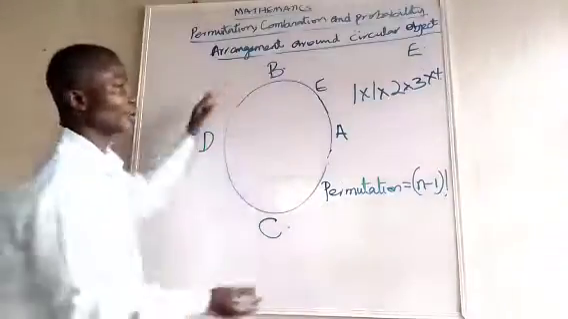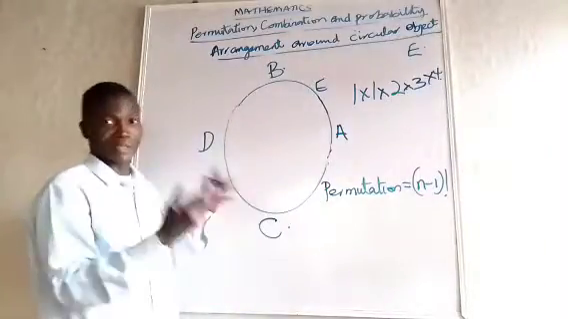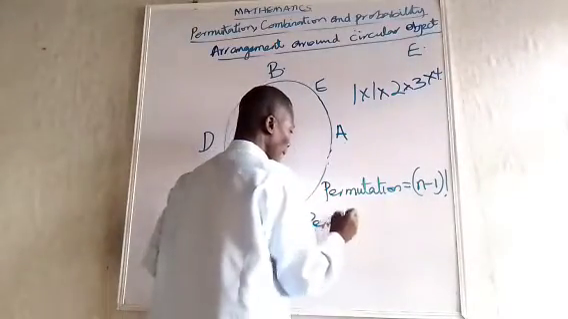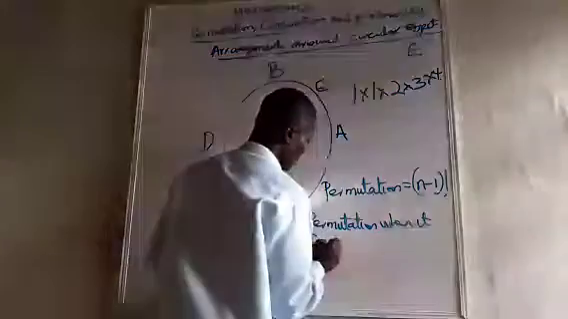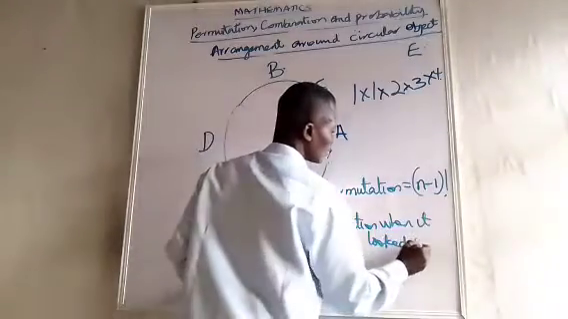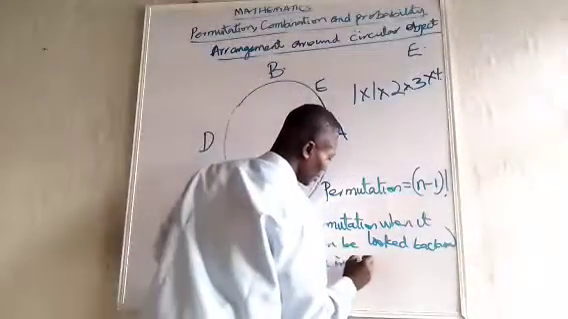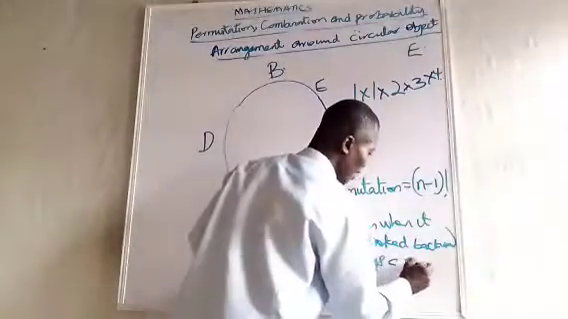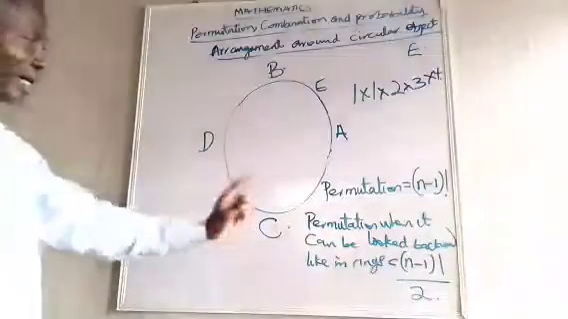But if you can turn it or look at it backward, you understand? Like if it is a ring or a necklace or anything, in permutation, when it can be looked at backward, like a ring that you can turn upside down, it's going to be (n minus 1) factorial over 2.